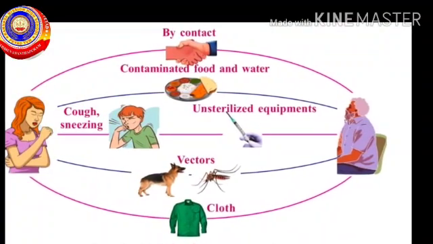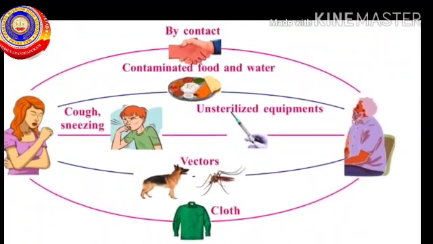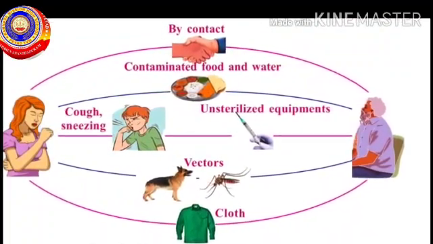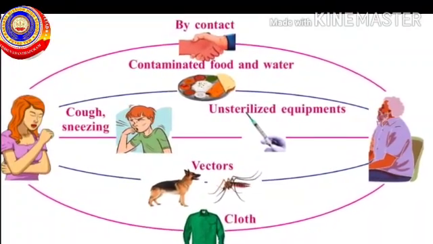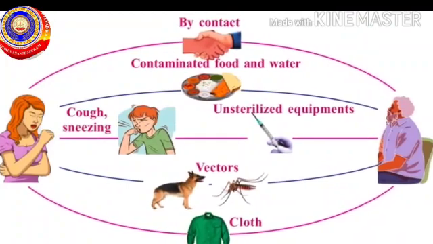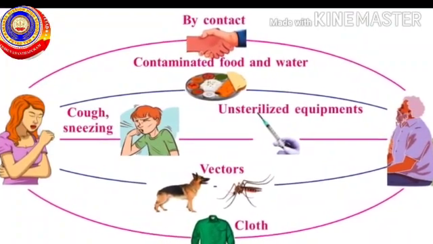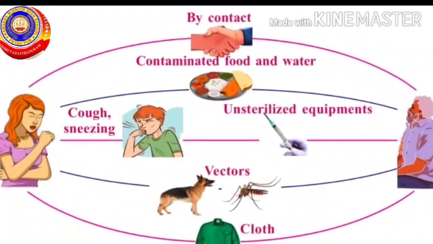Now, look at the flowchart how the pathogen is transmitted from one person to another. It is through contact, contaminated food and water, unsterilized equipments, cough and sneezing, vectors such as dog, mosquito and cloth.